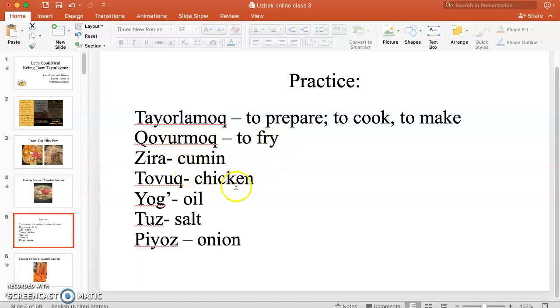Zira, cumin. Tovuq. Usually we say tovuq go'shti. It means chicken meat, right? Yog means oil. Okay. Tuz, salt. And piyoz means onion. So basically, you saw the process. You can go back, listen, and practice these words within the context. How I fried onion and chicken, everything together.